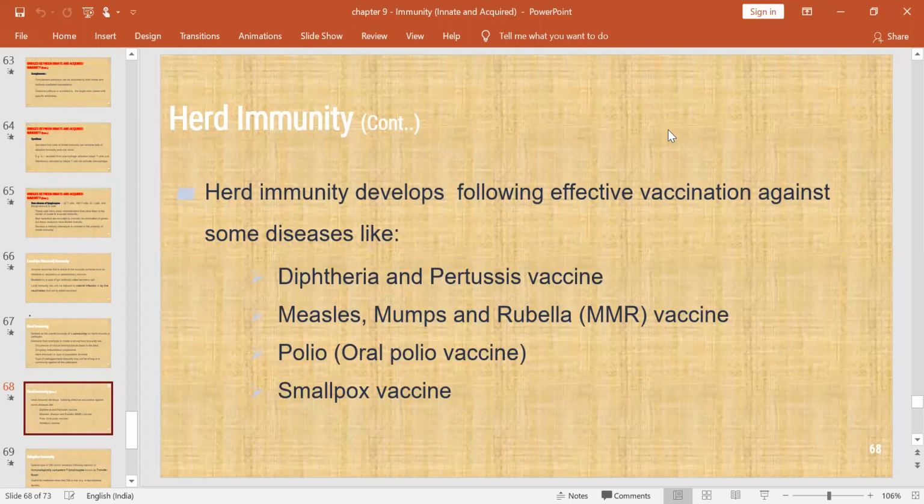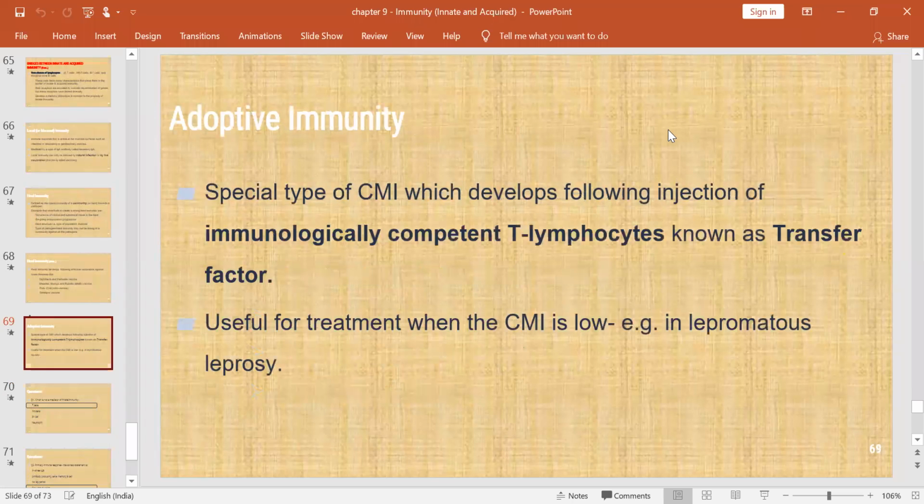And there are some diseases for which the population has herd immunity: diphtheria, pertussis vaccine, MMR vaccine, polio, and smallpox. All of them have herd immunity.